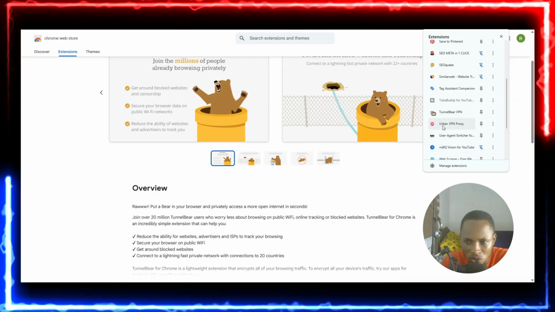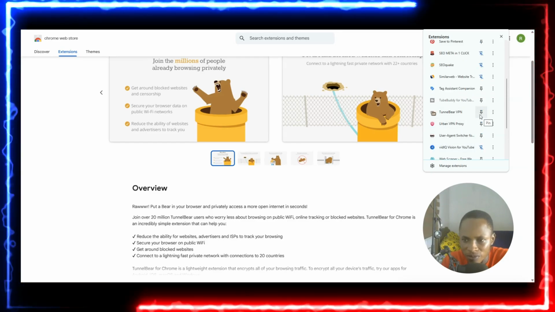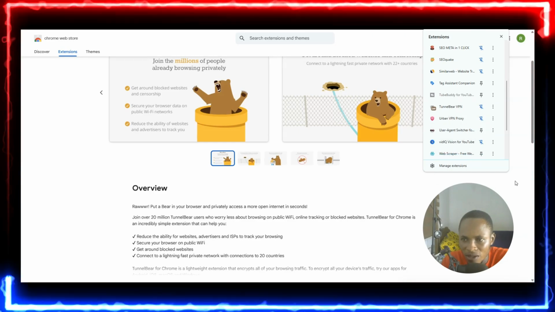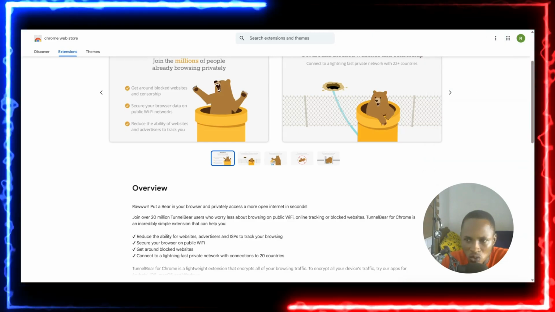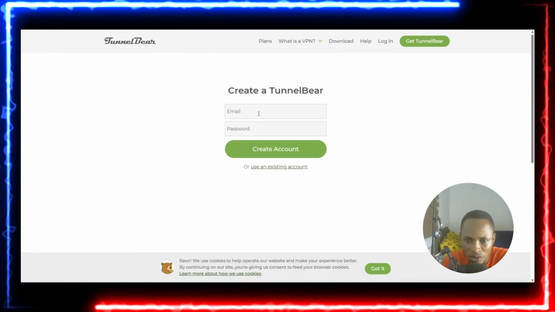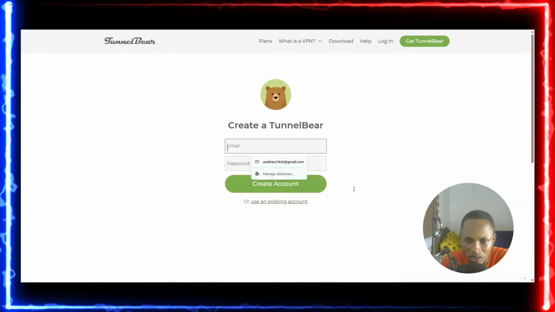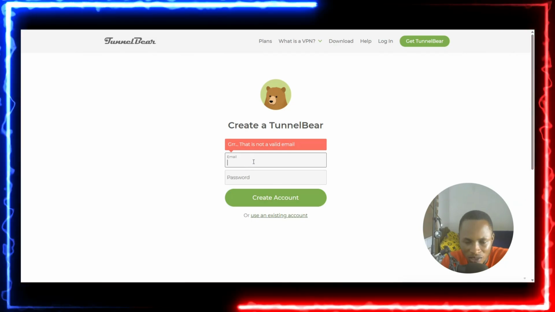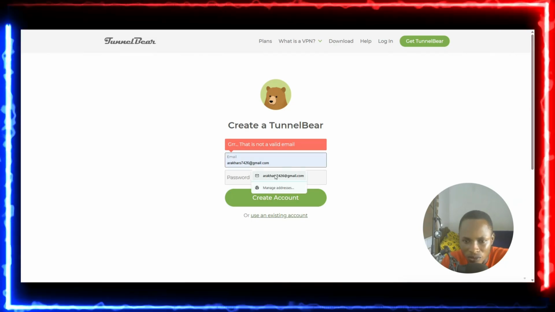I have a lot of Chrome extensions over here, so you can see this is the Urban VPN that is already installed. So what I'm going to do is to come to this section and click on that, and it's going to open the platform for you to sign up. I already have an account, so I'll just have to come to the section where it says existing account. So I will click on create a new account.